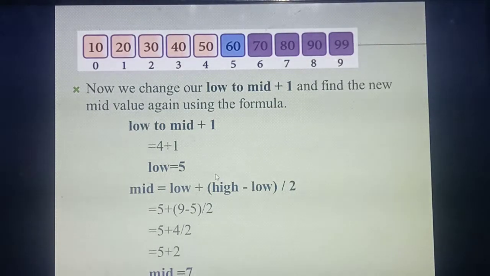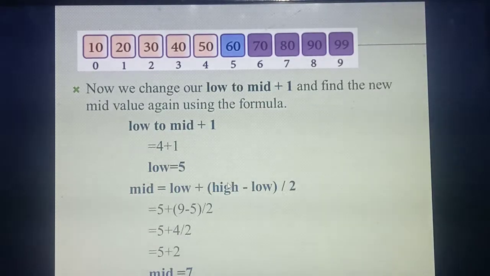Same formula only, but in the place of low you are going to change it to mid plus 1. Why do you use mid plus 1? Because your search key is greater than the middle value. So now you are getting the low value as 5. Now substitute in the formula, the lower value is 5.